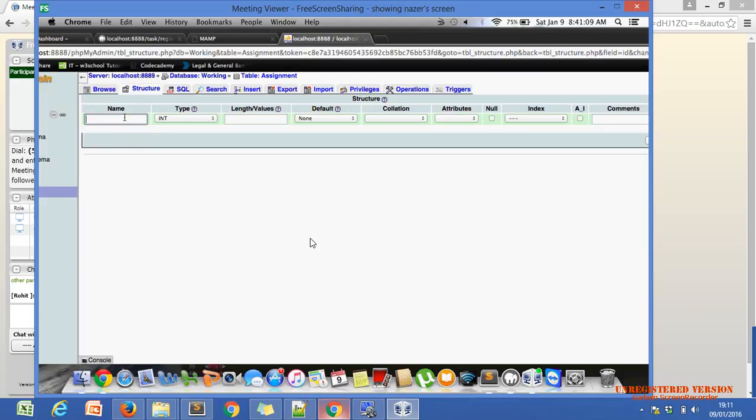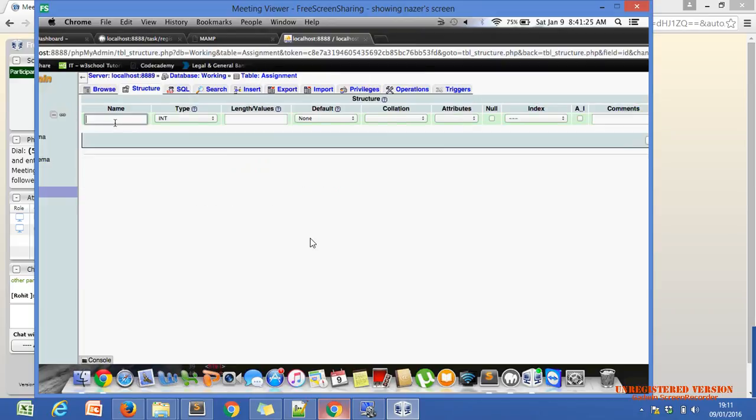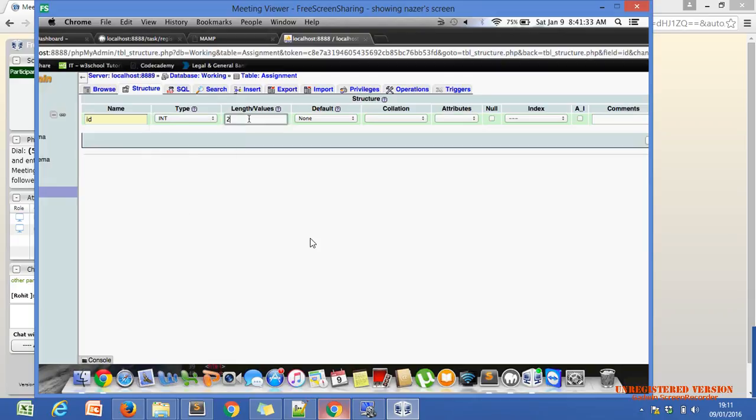No, Nazar, we need the column at the top of our table. Just go back to structure again. We need our ID again at the beginning of the table. Yes, ID. Just name it ID. Length: give the length 20. Yeah, integer is correct. Give the length 20. Check on auto increment.